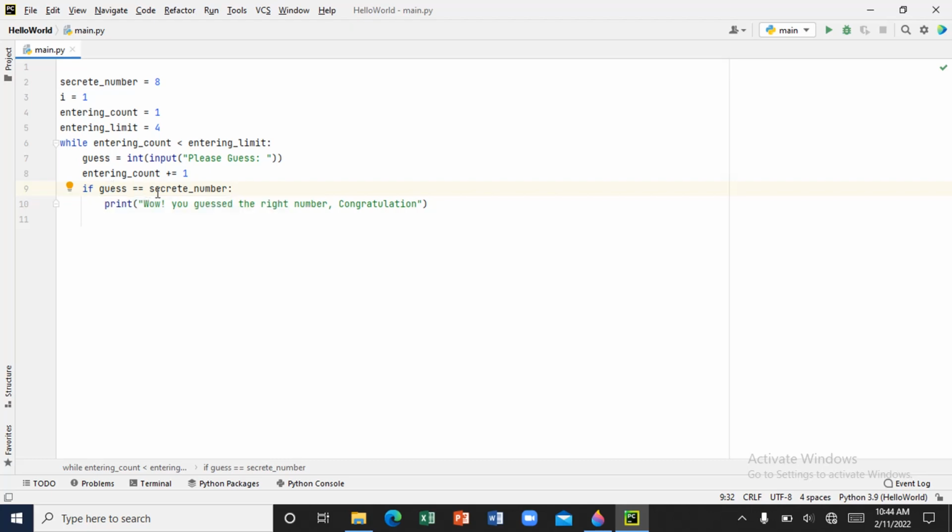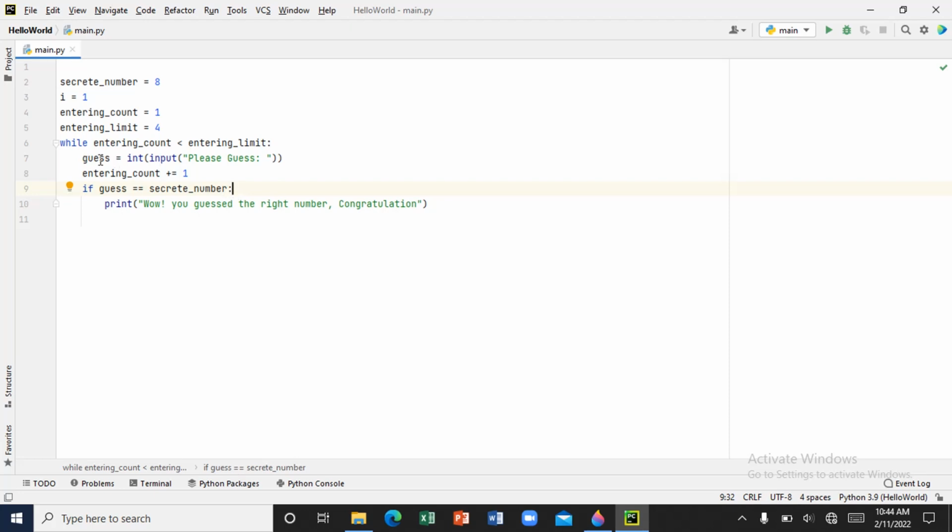we all know the if function in Python. The if function is used to run code conditionally. For example, if it is true, run this. If it's false, run that. That's what the if function means. Imagine you are asked to direct somebody to a place. So maybe if the person is a boy, go here. If the person is a girl, you are going to use else. So that's what if actually does.